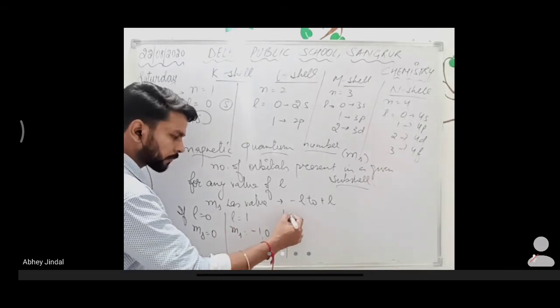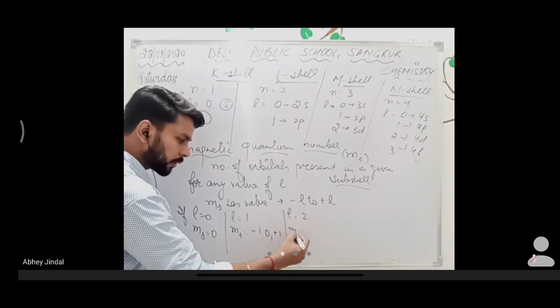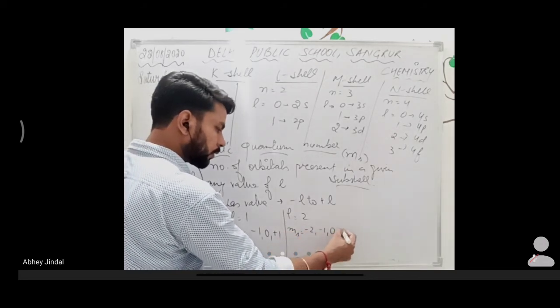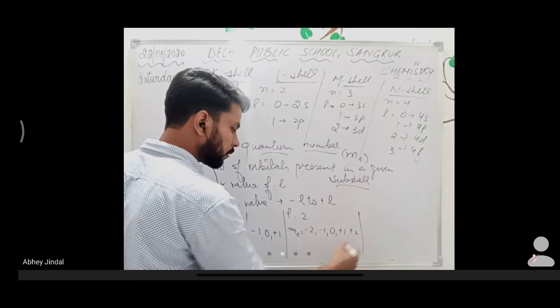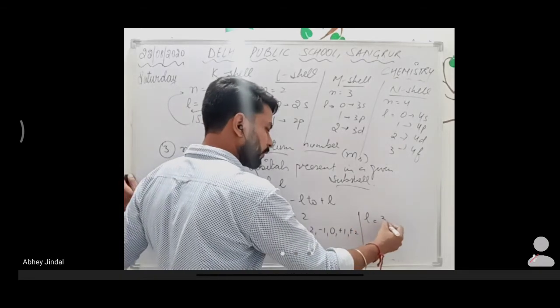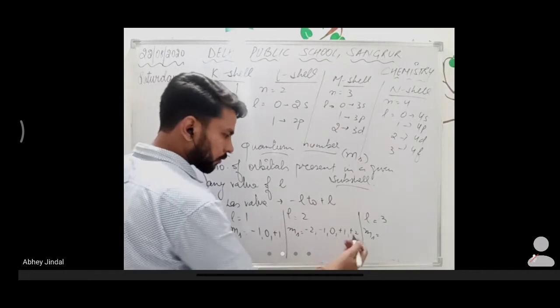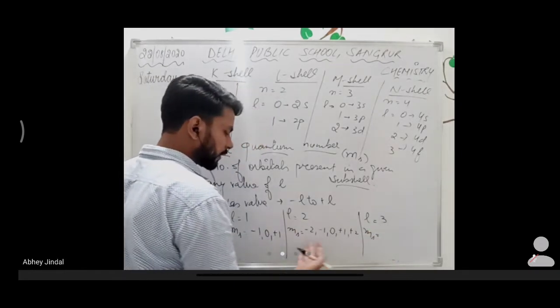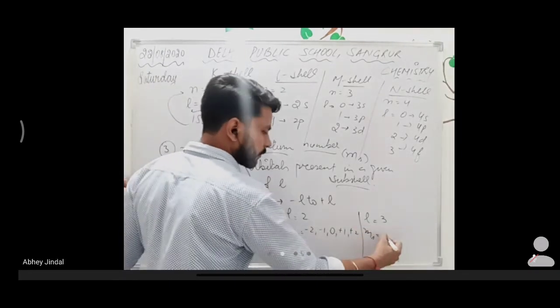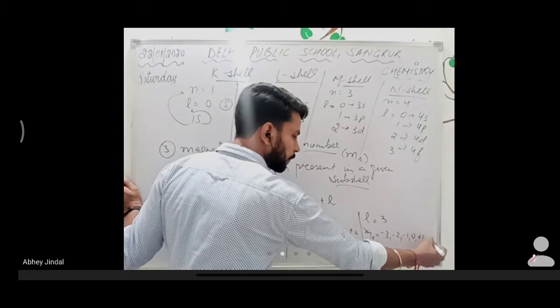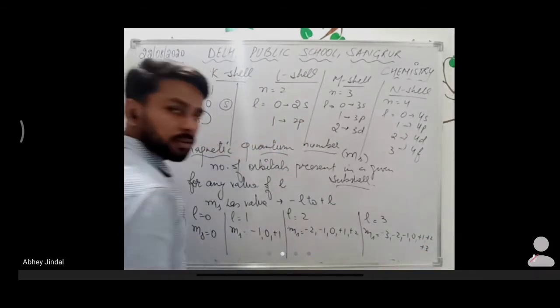If l is equal to 2, then ml has five values: minus 2, minus 1, 0, plus 1, plus 2. If l is equal to 3, then it has ms or ml, anything else, because in some books it is considered as ml, with values minus 3, minus 2, minus 1, 0, plus 1, plus 2, and plus 3.